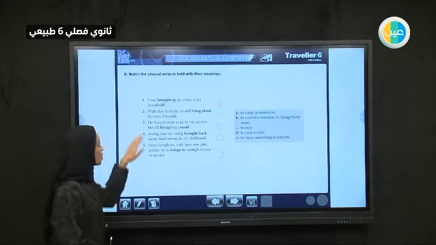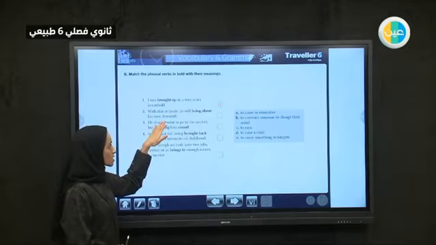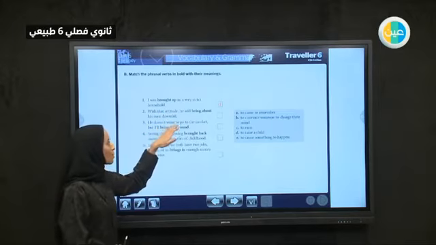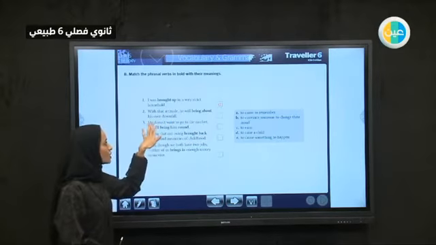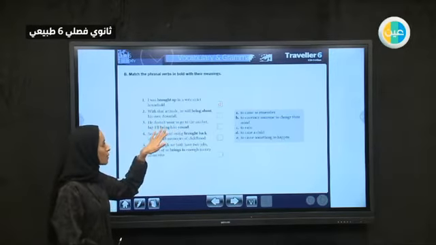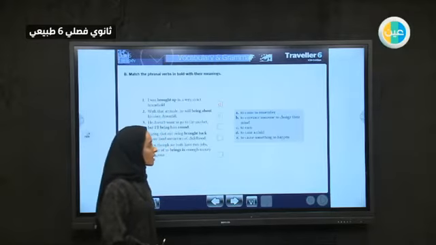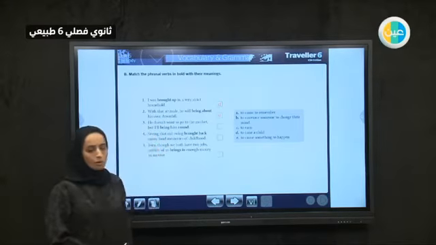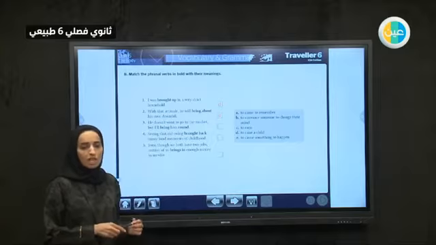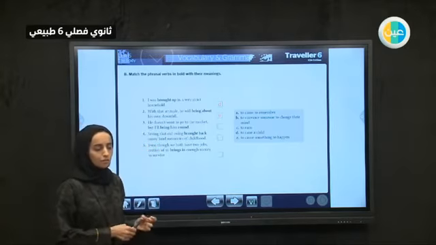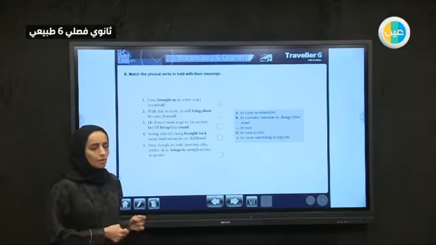Number 2, with that attitude, with the things that you are doing, you will bring about your own downfall. He will bring about his downfall. What is bringing about? To bring about something is to cause something to happen. If you continue doing this thing, you will cause yourself troubles.